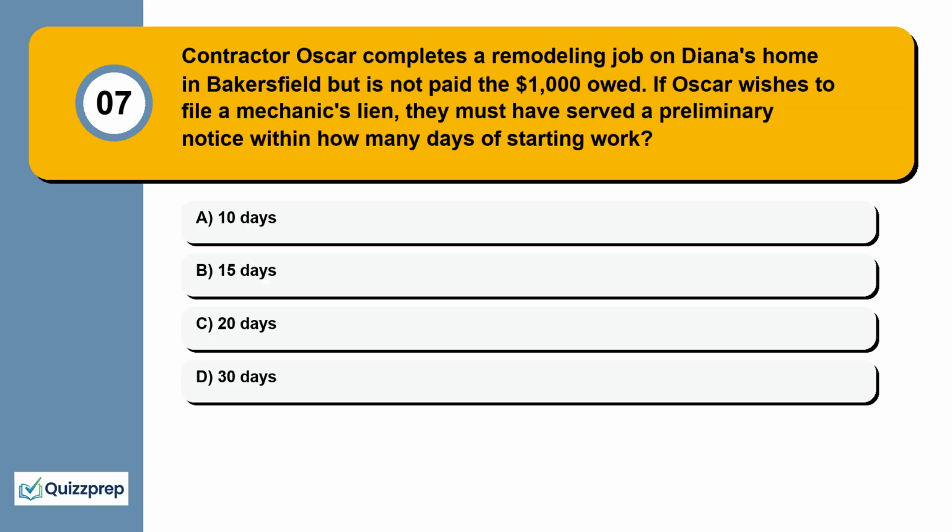Question 7. Contractor Oscar completes a remodeling job on Diana's home in Bakersfield but is not paid the $1,000 owed. If Oscar wishes to file a mechanic's lien, they must have served a preliminary notice within how many days of starting work? 10 days, 15 days, 20 days, 30 days.